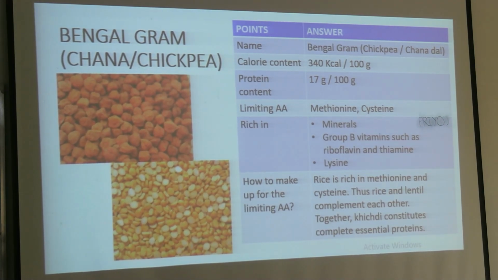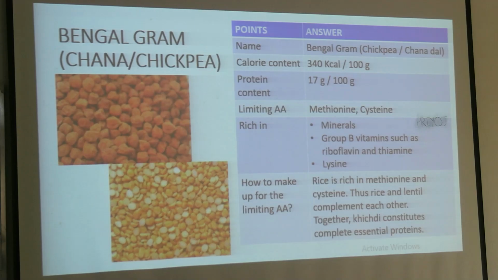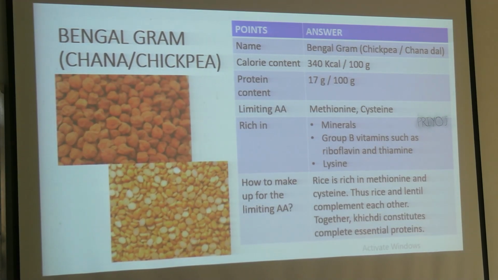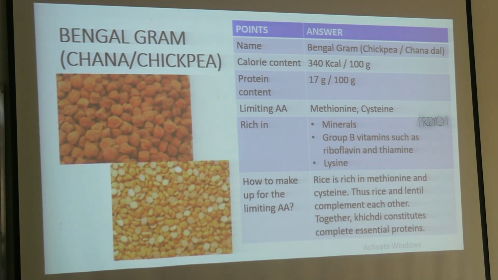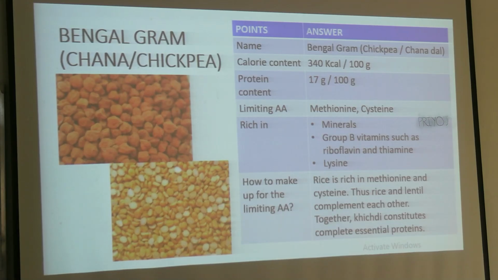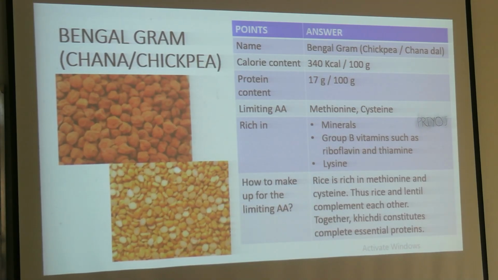And which is deficient in lysine? Rice. That's why if we mix Bengal gram or chickpea with rice, it becomes a superfood. Everything is present there.